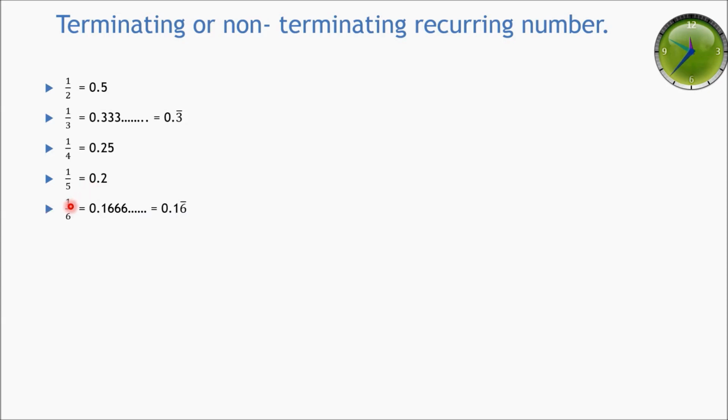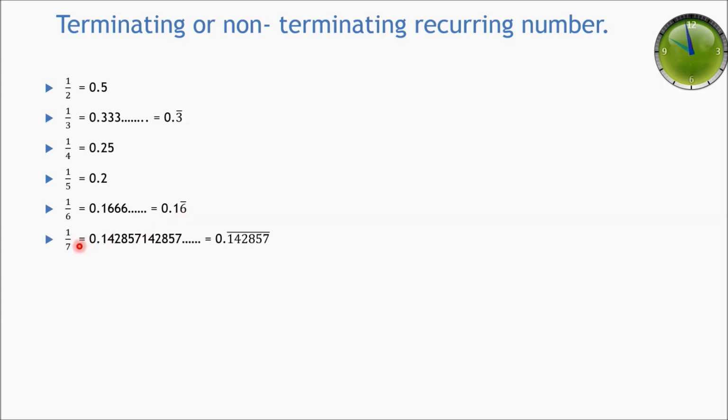What will be the decimal expansion of 1 upon 6? It is 0.1666 and so on. This 6 is endless, which is why we put a bar on the number 6, because it is repeating again and again.